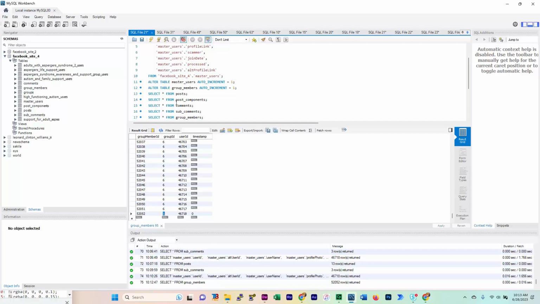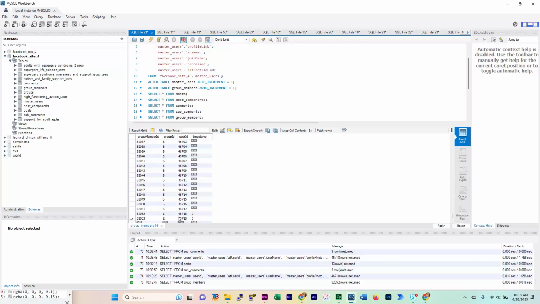Now, had Ob Barton already existed in the database, say we got another post for Ob Barton in group 2, it's going to go to the master users table and say Ob Barton's already here. He's already been inserted into this table. And so we don't make an entry in the master users table, but now we've got to make an entry in the group members table because Ob Barton is a member of group 2. So it's going to make an entry that looks like this. It's going to be 53053 for this ID, it's going to be group 2, it's going to be 46718, his user ID, and it's going to be 0. That's what it's going to do.